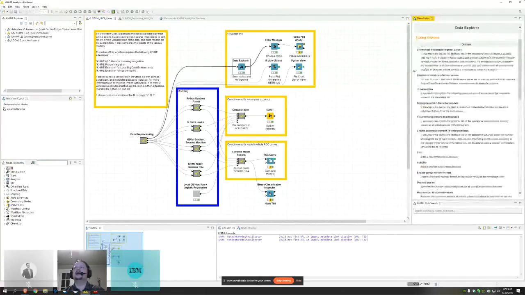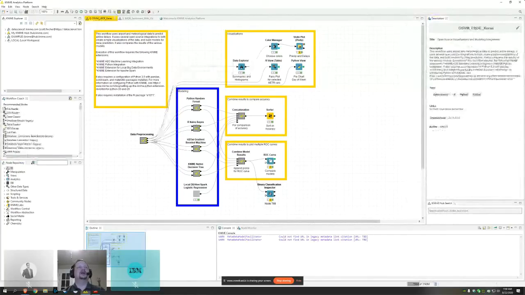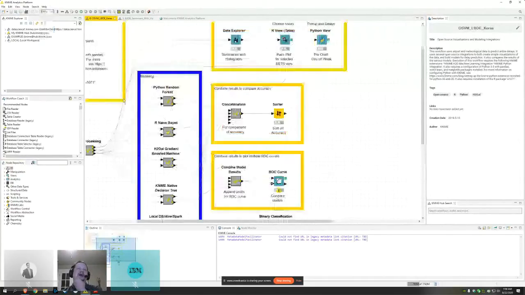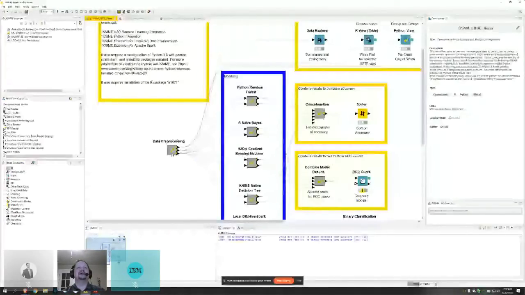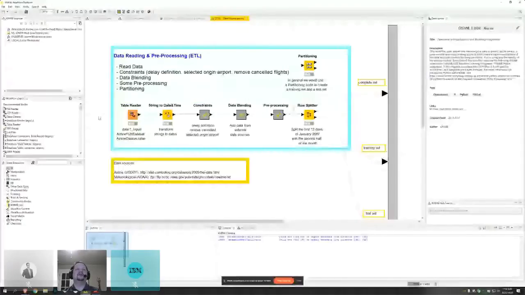So that's a quick 2-minute tour around the interface, but let's actually talk about what's going on in here for a second. On the left-hand side, and let me blow this up a little bit, I have this gray box here. This is called a meta node. It's a meta node because it actually contains other nodes inside it. To go inside this meta node, I can just double click on it, and that's going to open up a different tab with some other nodes and other meta nodes. And so you can see I have some of this annotation, these colored boxes, and I have descriptions below each of my nodes.